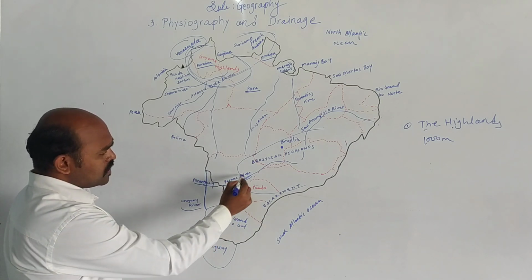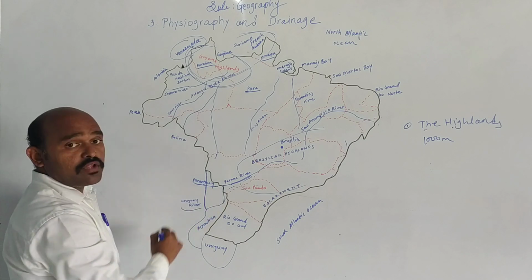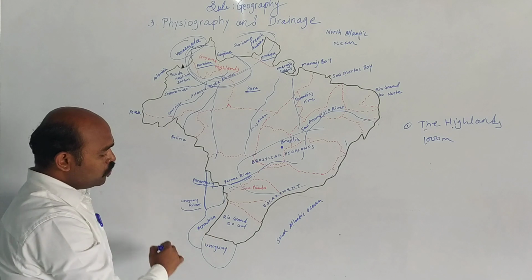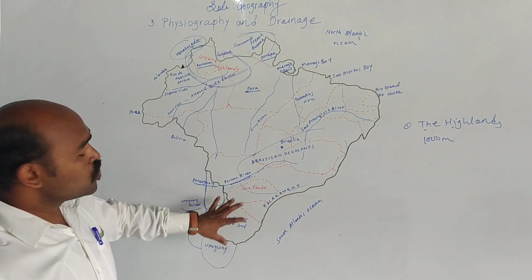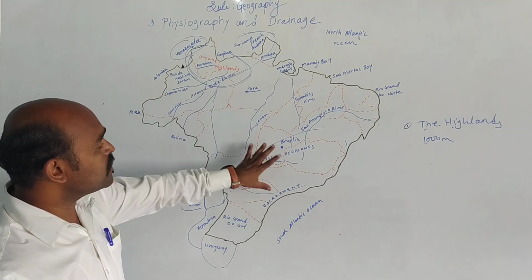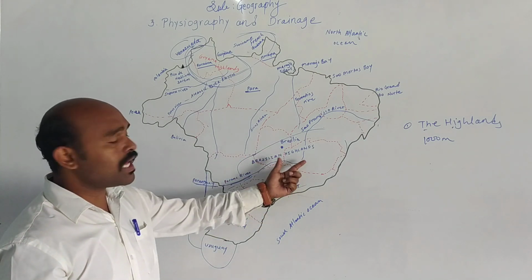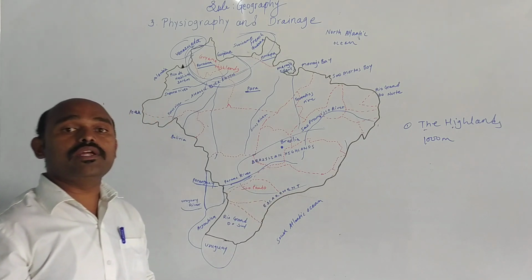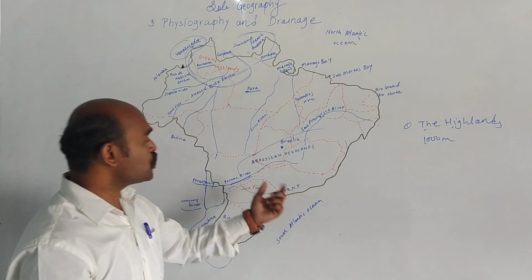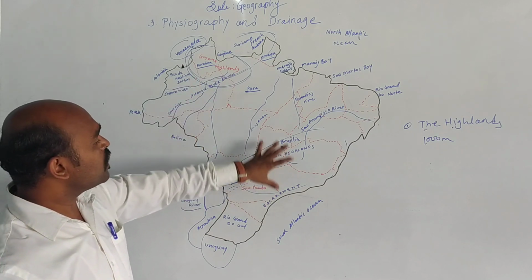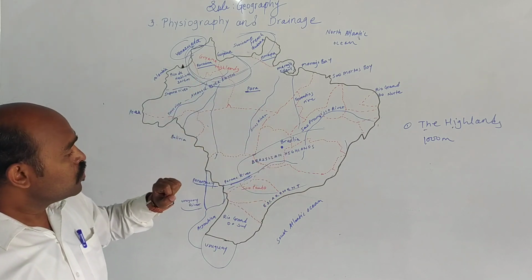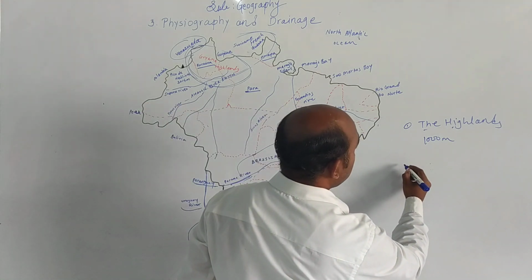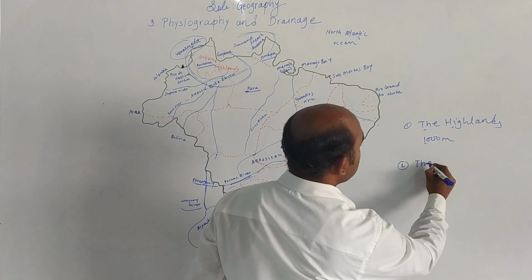So my dear students, this is about the Brazilian highlands, which are also known as the Brazilian plateau. So let us discuss the second point, that is the escarpment.